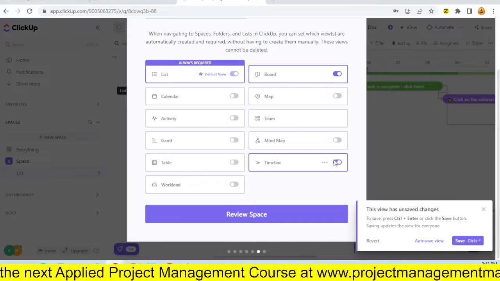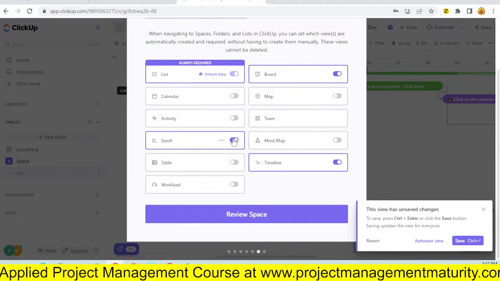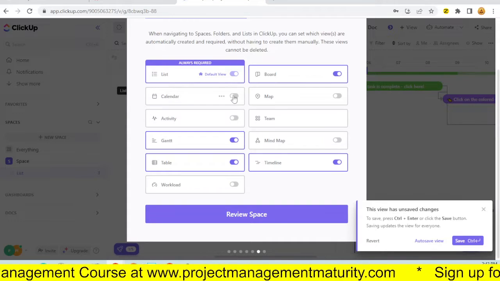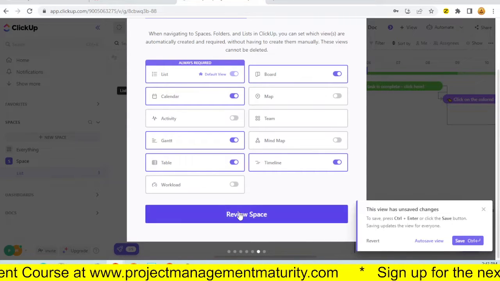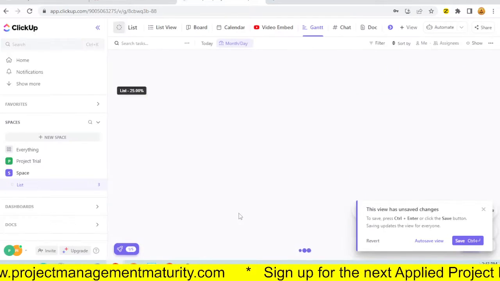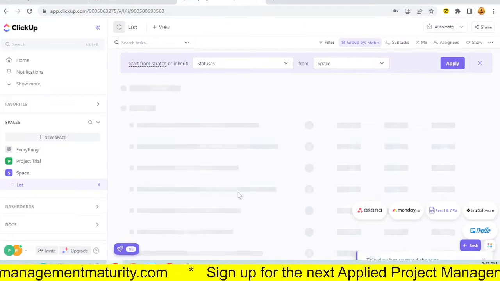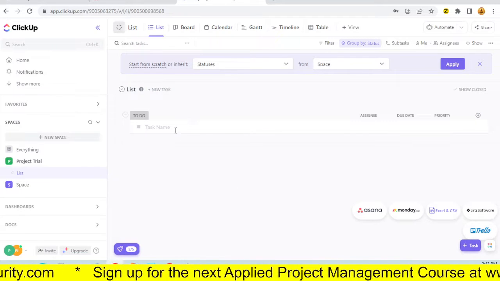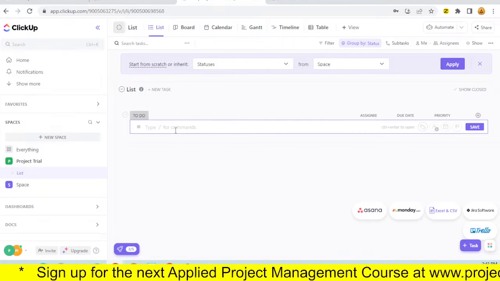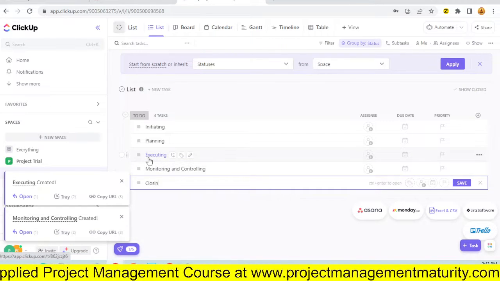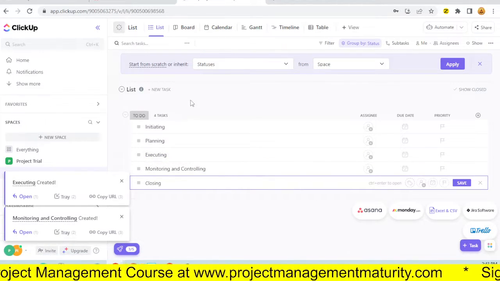Let's say I want a timeline or Gantt table, perhaps a calendar, and let's create the space and see what happens. Okay, so if I say initiating as a task, so I've got 5 tasks here.